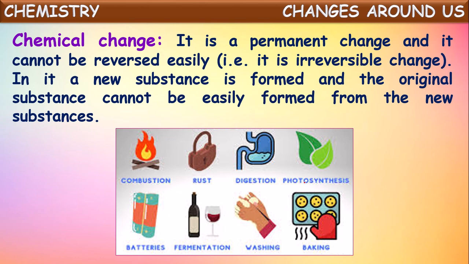In the similar way, photosynthesis also. What is photosynthesis? This is a process by which plants prepare their food on their own. By absorbing carbon dioxide and water, they prepare their food in the leaves in the presence of sunlight. So the food prepared by these plants cannot be converted back into carbon dioxide and water in the reverse way. Will it be done? No. So such changes in which there is formation of a new substance and that new substance formed cannot be reversed to form original substances taken are called chemical changes.